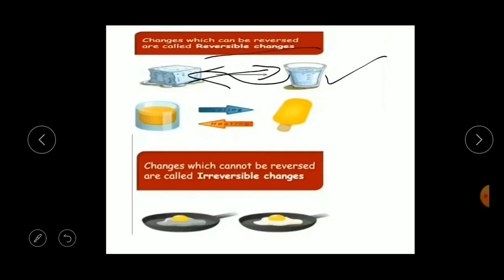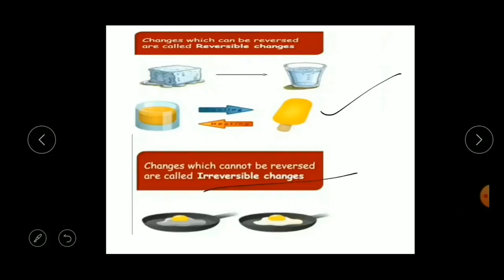Next one is melting. When ice cream melts, it becomes a liquid. Once you freeze that liquid ice cream, again it will become solid ice cream. So this is one of the reversible changes. The next one: changes which cannot be reversed are called irreversible changes.